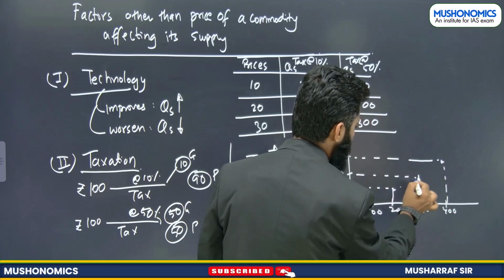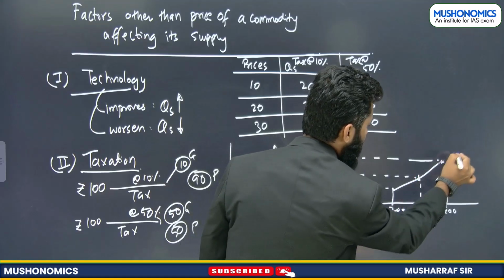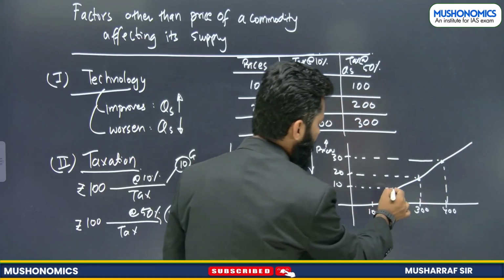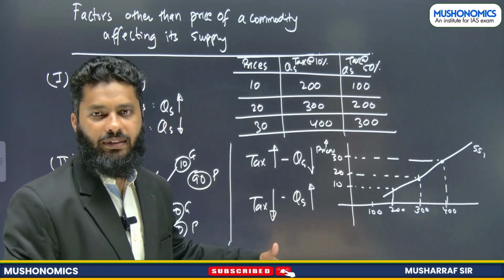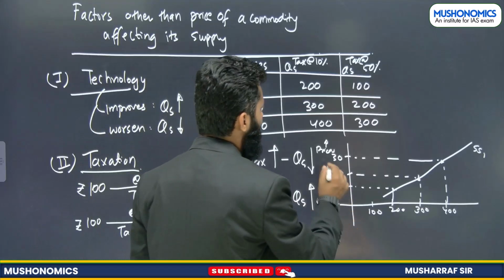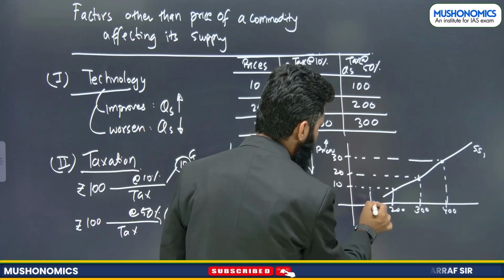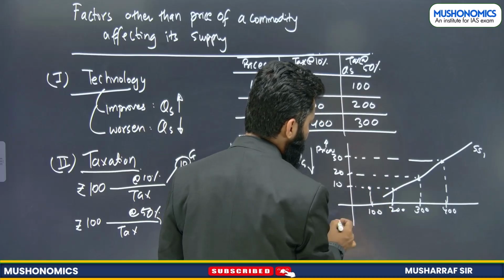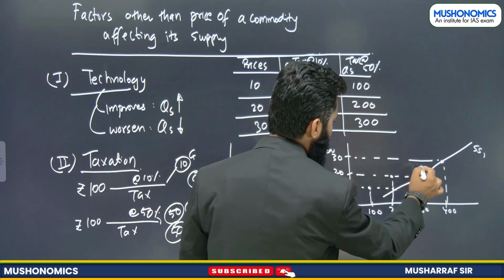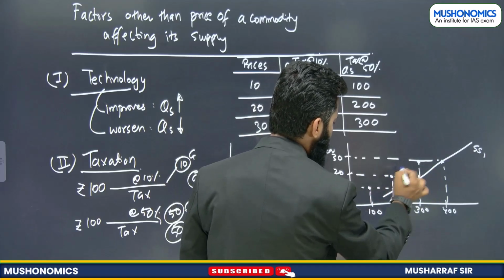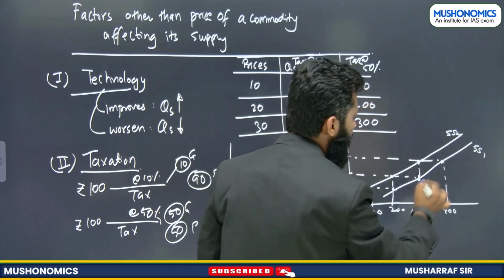So this is our supply curve 1. But when the level of taxation increases in the economy, at price 10, now you are willing to supply only 100 units of a commodity. This is your first point. At 20, now 200. This is your second point. And this is the third point. Now you can see here, this is supply curve 2, right?